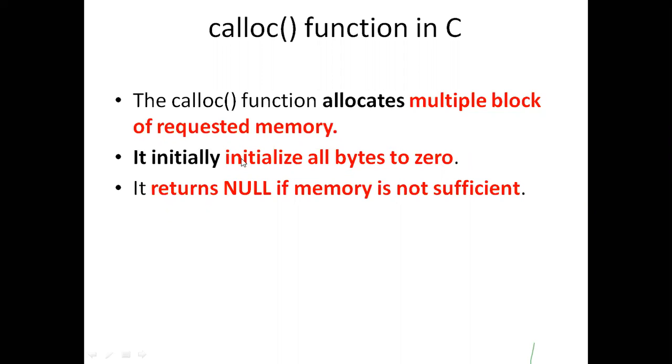But inside calloc, the initial byte value is assigned as 0. Malloc returns null if the memory is insufficient, and calloc also returns null if the memory is insufficient.